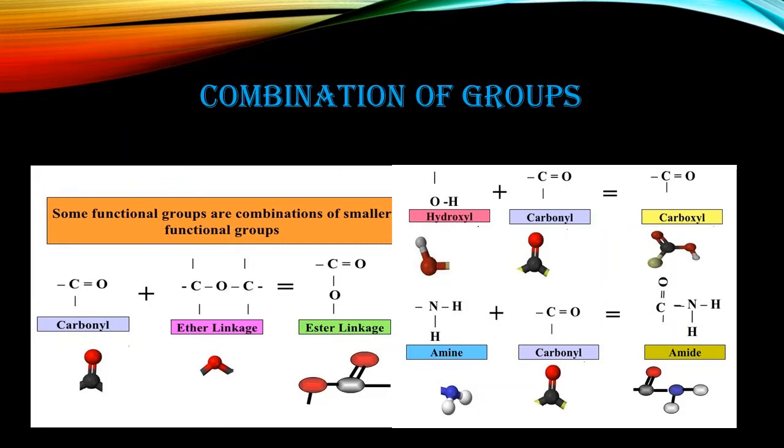So guys, this is about the combination of groups. We have to understand what an ester linkage is, what a carbonyl is, and what an amide is. We only need the linkage here. We have to identify how they are formed and which groups are included. So you have to remember this.